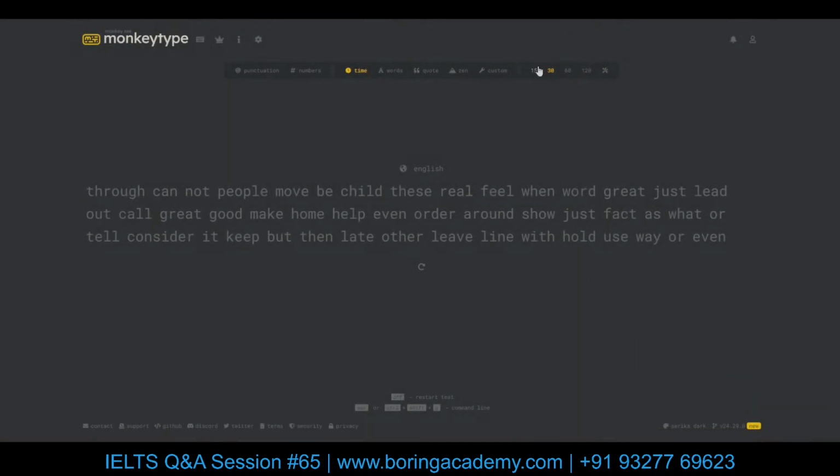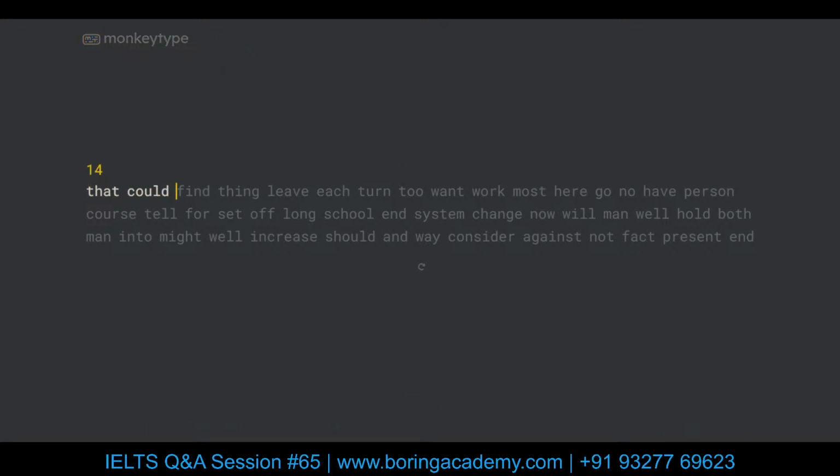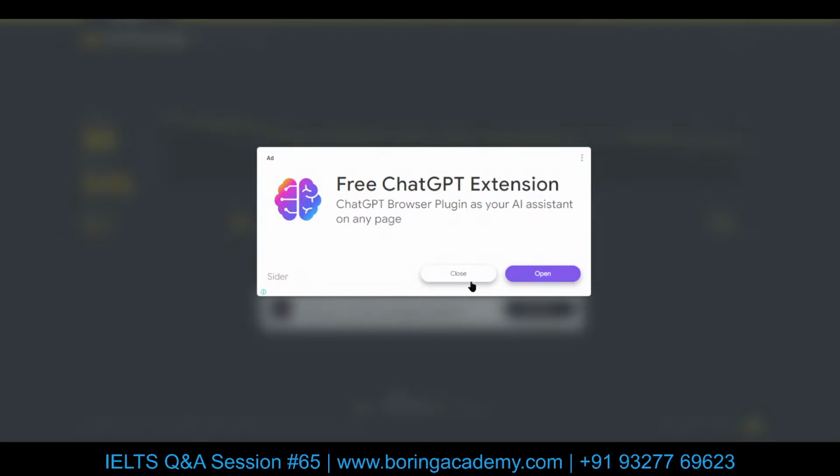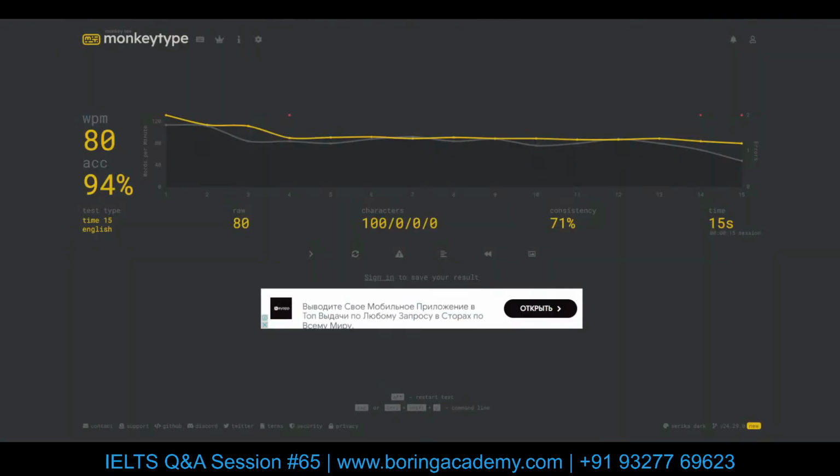Okay, let me give it a shot for 15 seconds. Let's see what I can score. I made a mistake last, but yeah, this tells us what our typing speed is. So this is a great website to practice typing. Monkey type, I'm sharing this link as well. I shared all three links personally. If you're someone who is watching this video, just drop me a DM, and I'll share it to you directly.